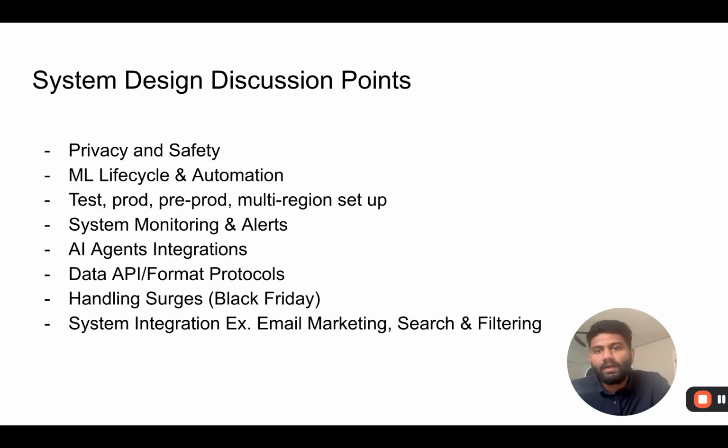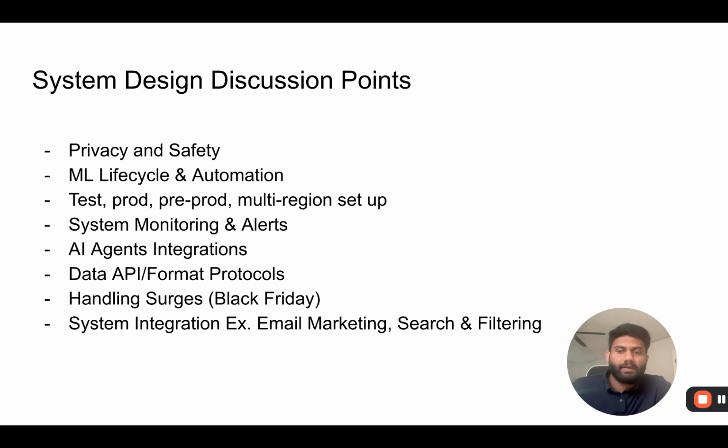So there are things I would like to dig a little bit deeper into. These are things like how this system protects the privacy and safety of the users. How do we manage the ML lifecycle, and how can we automate some of these tasks? How do we do a multi-region setup where we have test, prod, and pre-prod deployments? And how do we set up system monitoring, alerts on Slack, for example? And how do we extend this system to support AI agents in the future?